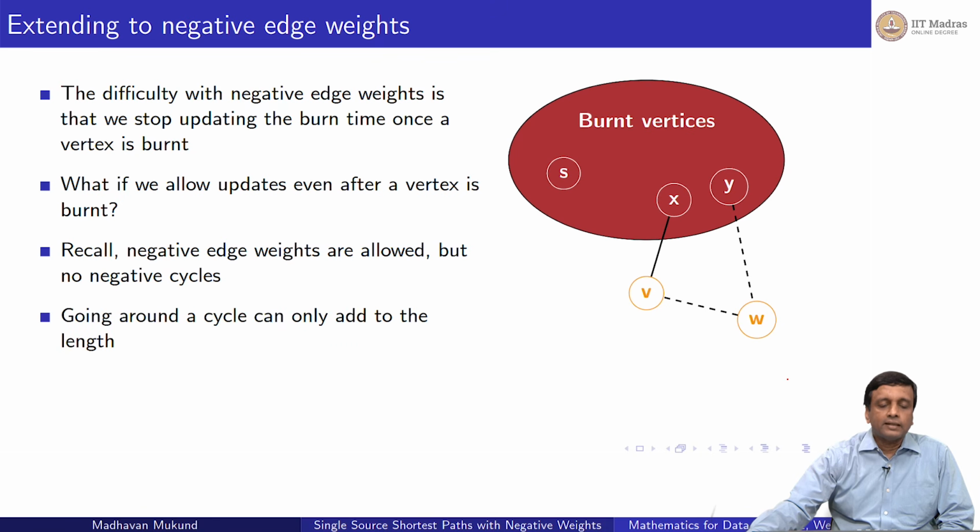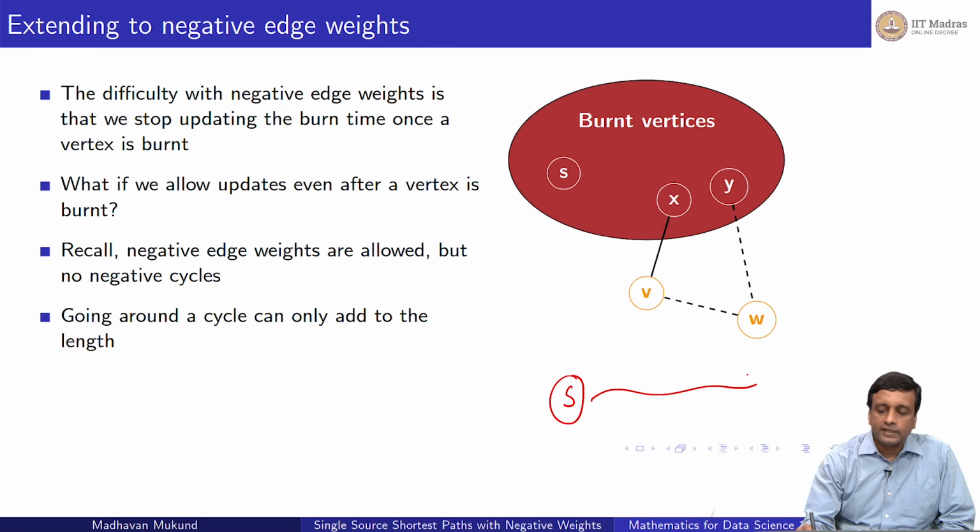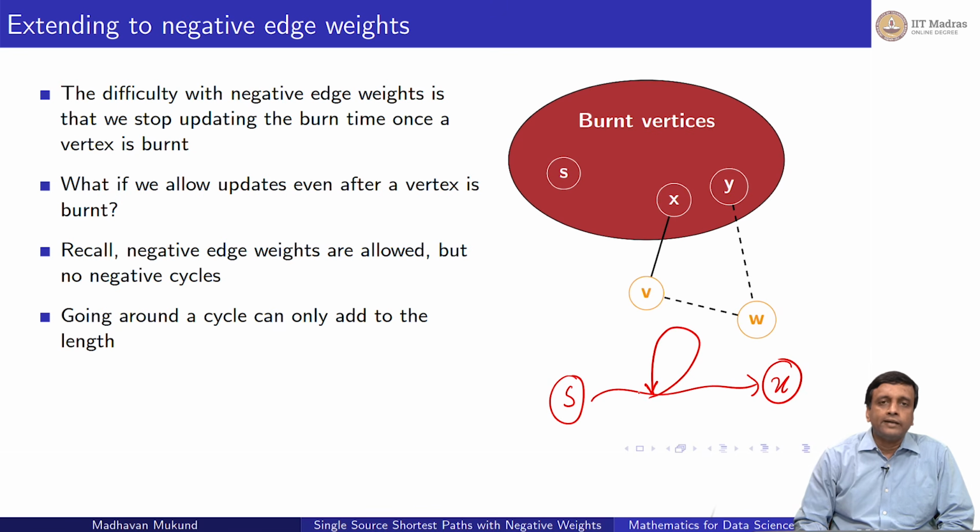So this means that if I am going from, say, the starting vertex to some vertex x, it cannot help me to go through a loop, because every loop is guaranteed to have a non-negative weight since there are no negative cycles. So if I want the shortest path from the starting vertex to any other vertex x, I may as well assume that it is really a path in the sense we have defined, that is, it has no loops and no repeated vertices.